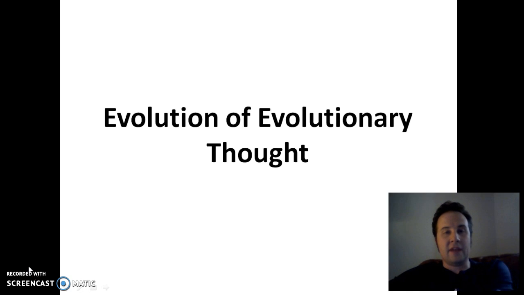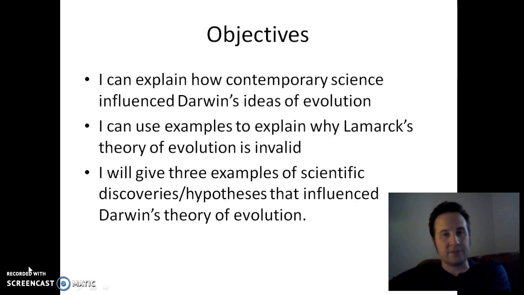So I like to call this one the evolution of evolutionary thought. In other words, we're going to learn about mostly old dead white guys and the ideas they came up with that led to Darwin's thinking and the formation of his theory of natural selection.